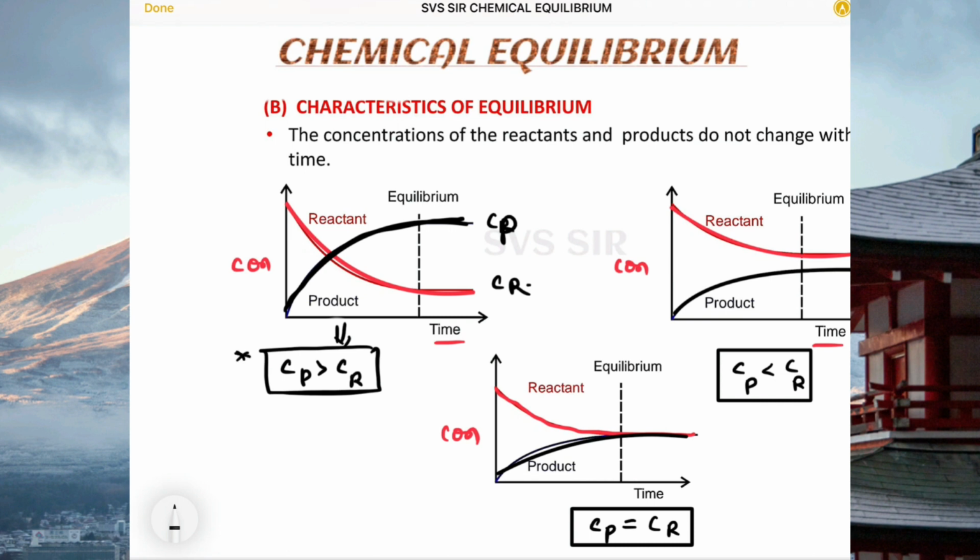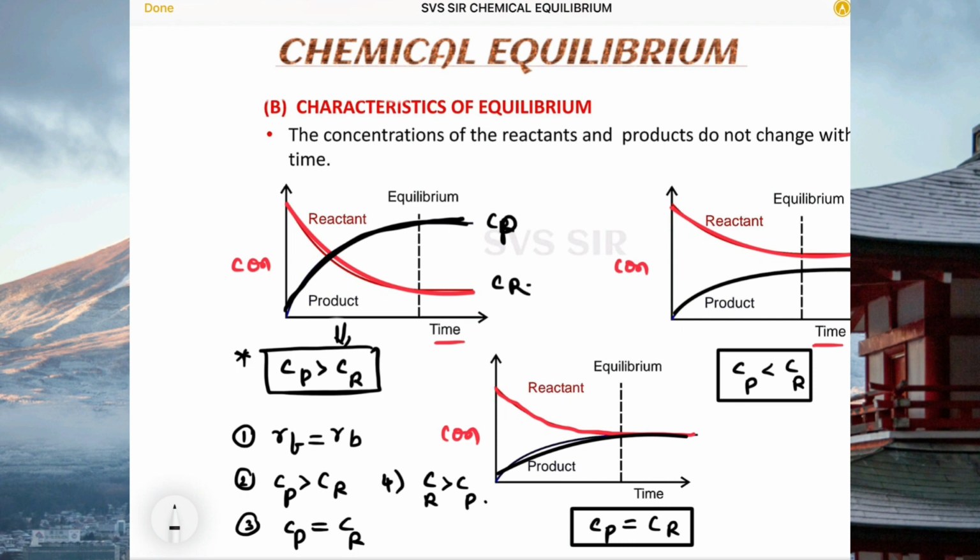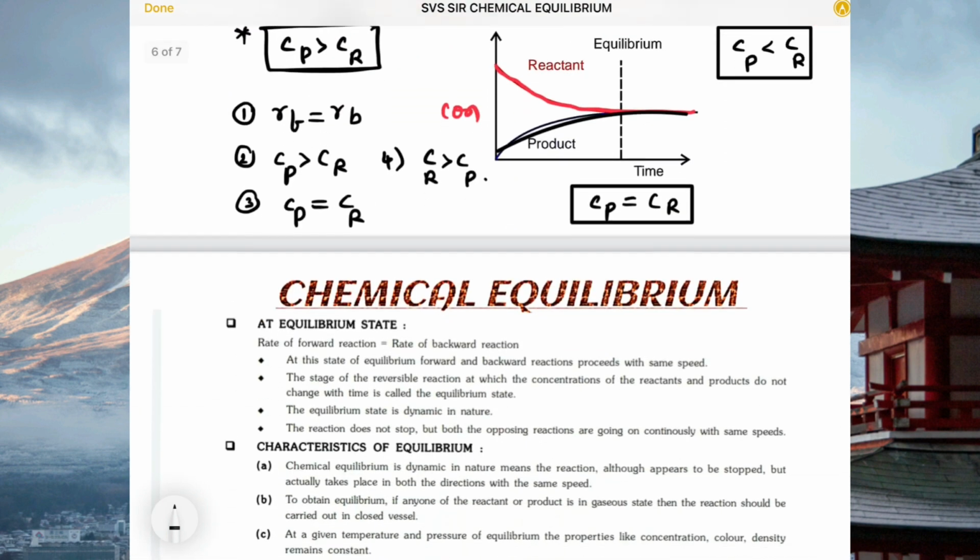So at equilibrium, the condition is that the rate of forward reaction should be equal to the rate of backward reaction. Second one is concentration of product may be greater than concentration of reactant. Third one, concentration of product may be equal to concentration of reactant. Fourth one is concentration of reactant may be greater than the product. So any condition is possible at equilibrium. So these graphs are very, very important.